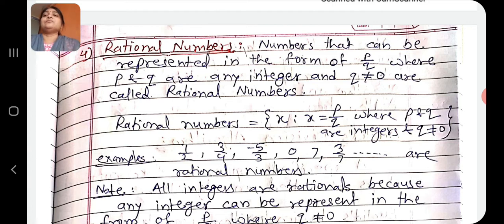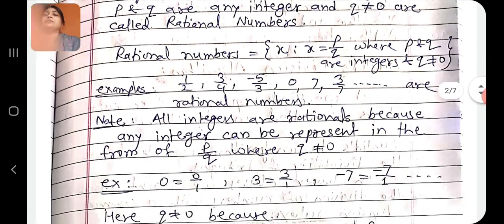So in the rational number set there are numbers of the type p by q in fraction form, where p and q are integers and q is not equal to 0. For example, 1 by 2, 3 by 4, minus 5 by 3, 0, 7, 3 by 7, and so on. These are the rational numbers.